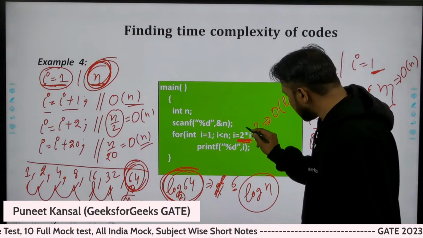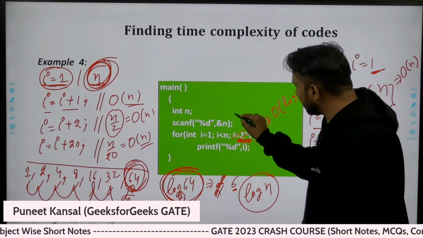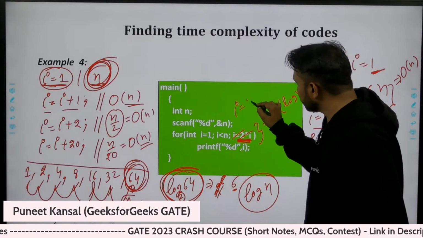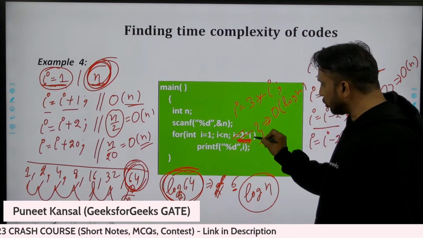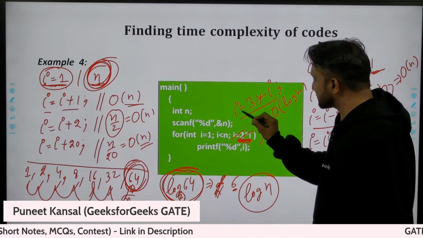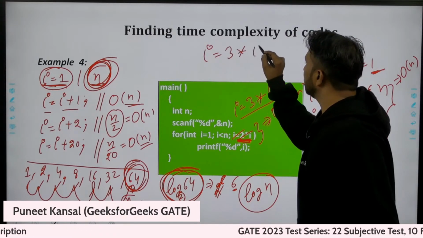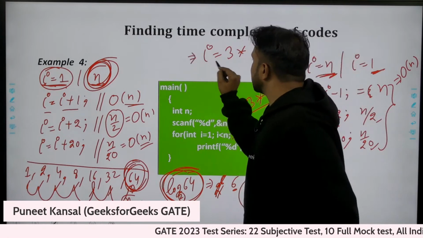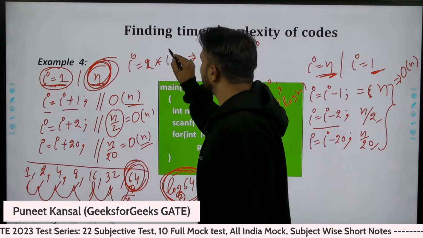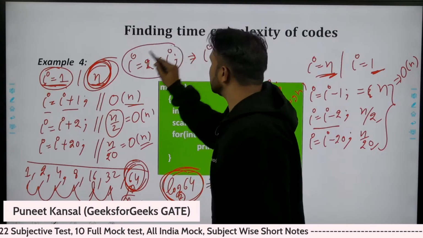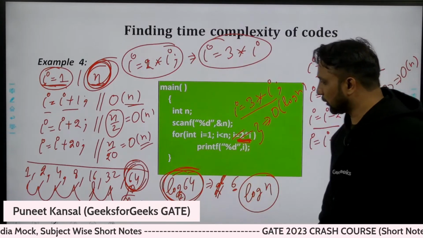Now I'm changing a little bit here. Rather than this statement, I'm writing I equal to 3 into I. Let me write here for more clarity: 3 into I. I replaced this statement; earlier there was 2 into I. Earlier that was this, now I replace it with this. So what will be the time complexity of this algorithm now?